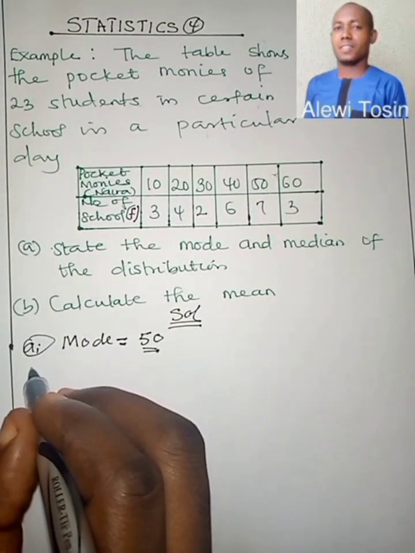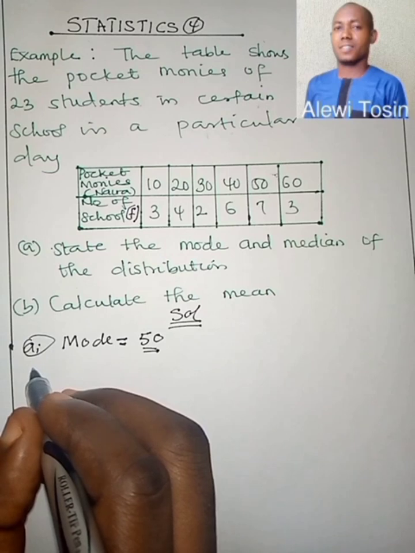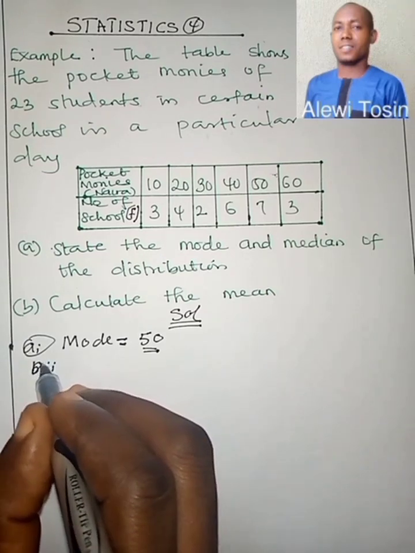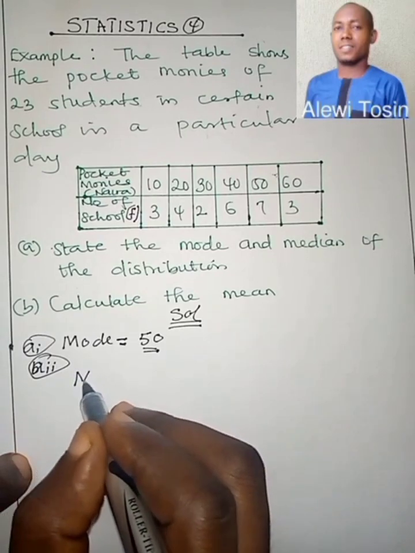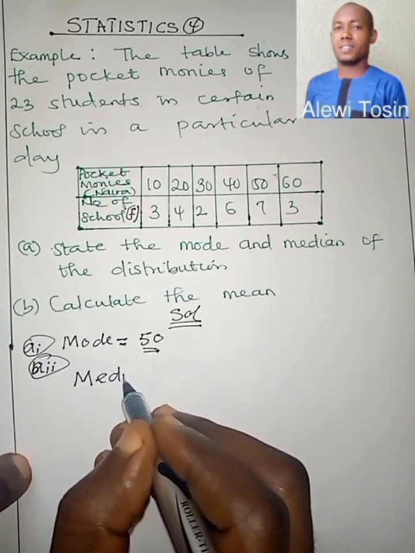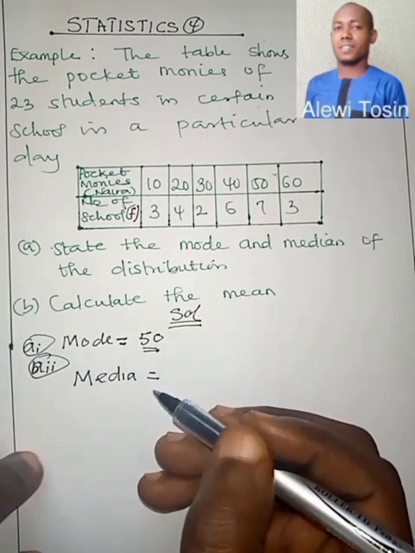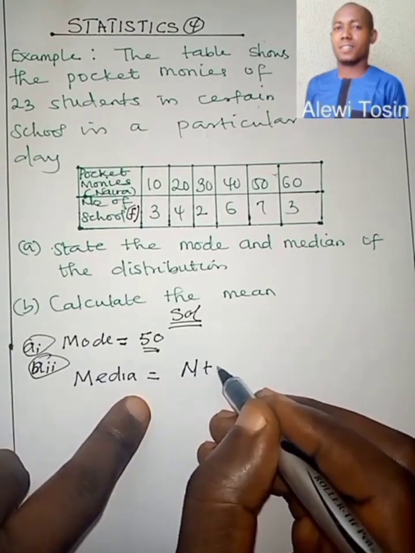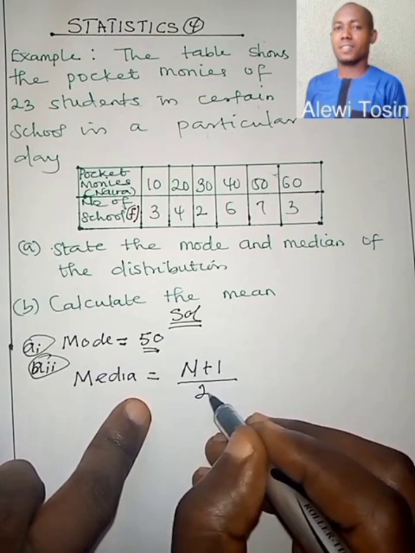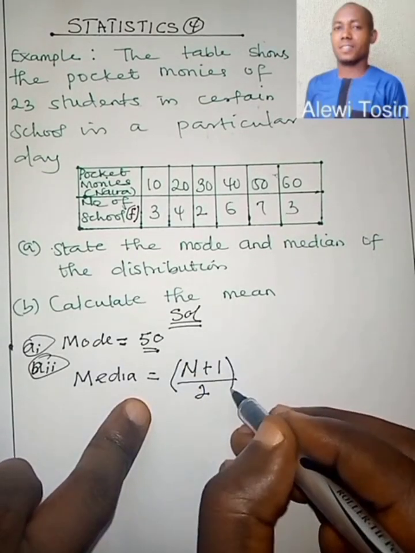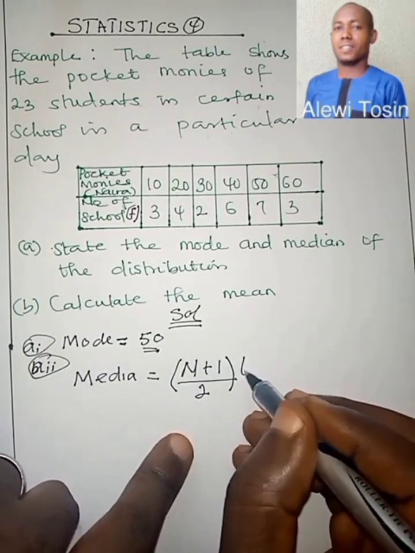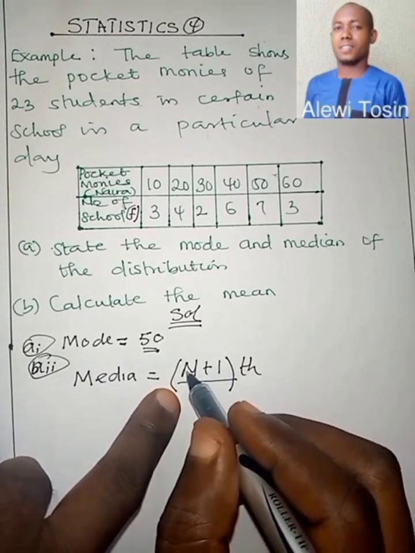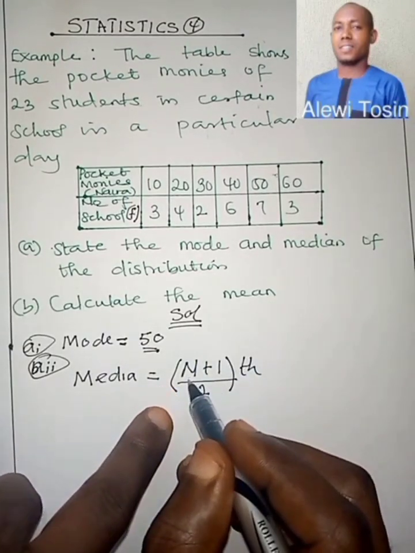Now to find the median, we are still on A. I gave you this when we were taking median: n plus 1 over 2, where our n is the total sum of frequency.